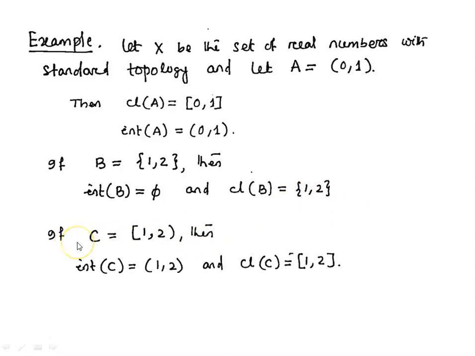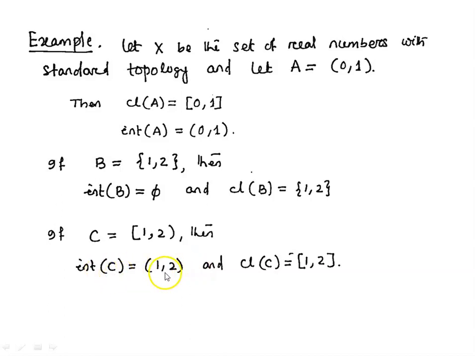Let us take one more subset of X, C, containing a semi-open interval, closed at 1 and open at 2. Then interior of C is the open interval 1, 2, and closure of C is the closed interval 1, 2.